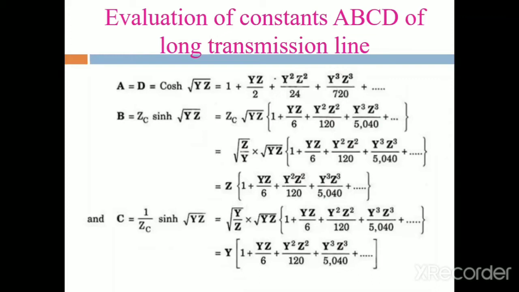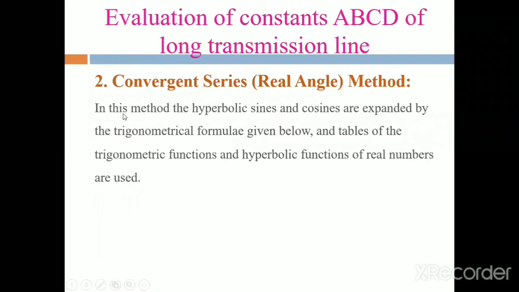In this method, the hyperbolic sines and cosines are expressed by the trigonometrical formulas, and tables of the trigonometrical functions and also the hyperbolic functions are used.